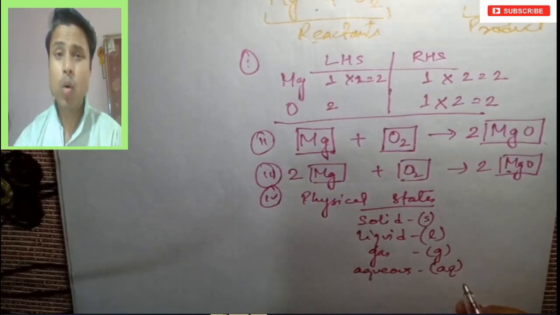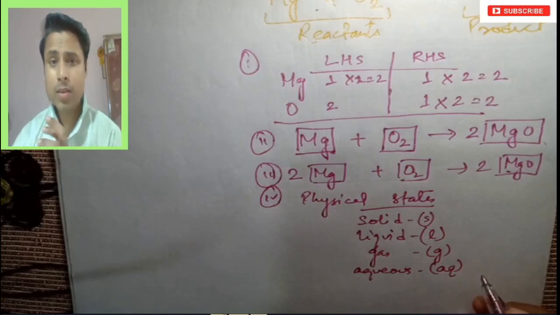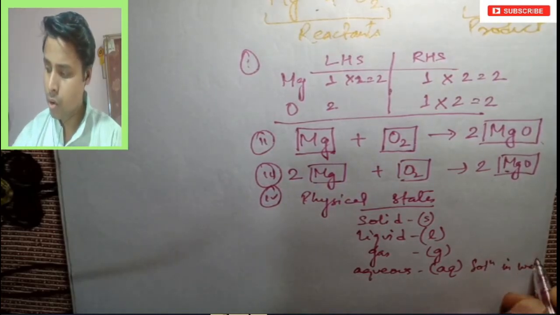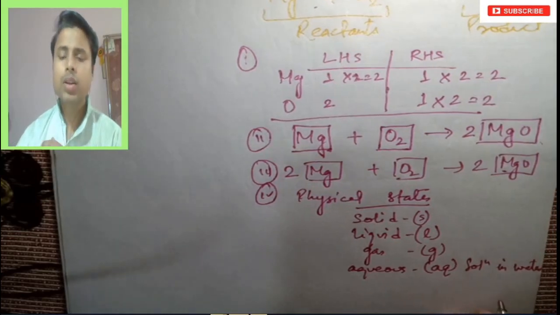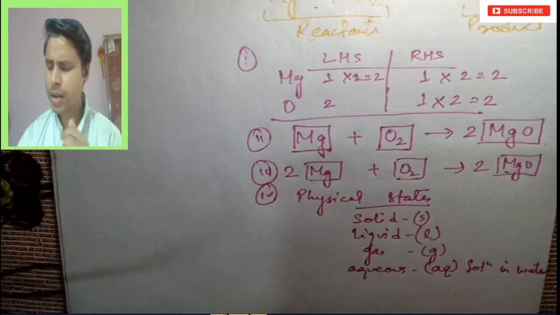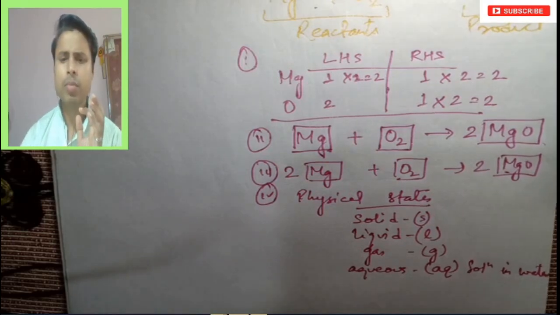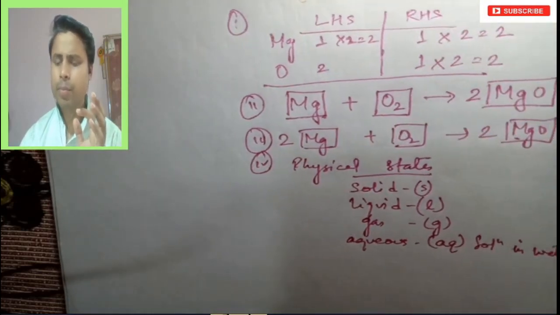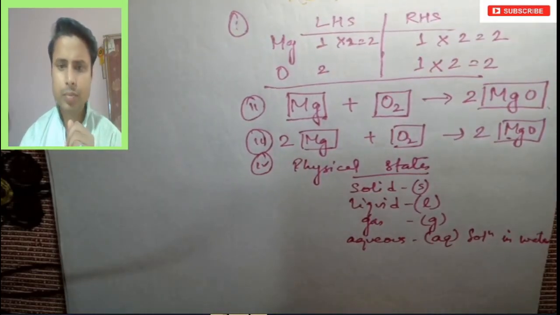Now what is aqueous? Aqueous is a solution in water, right? The chemical present in a solution in water is what we denote as aqueous, right? So this is how we can depict these equations.